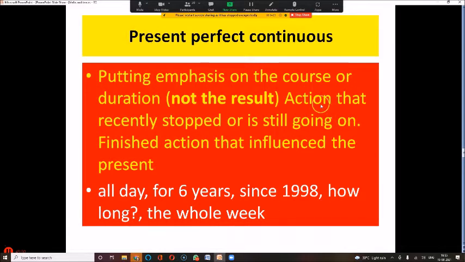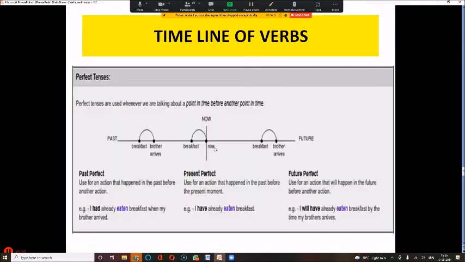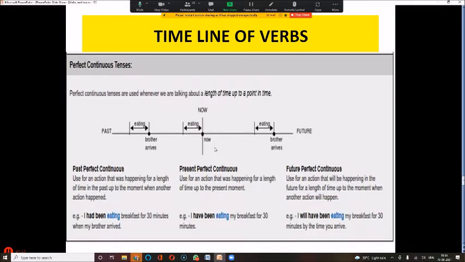Okay, now present perfect continuous, like the present perfect tense. Finished action that influences the present or that has recently stopped. All that is present perfect. The only difference is that it is a continuous tense. Now perfect continuous tense timeline.